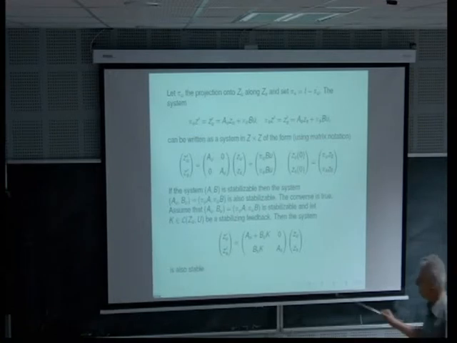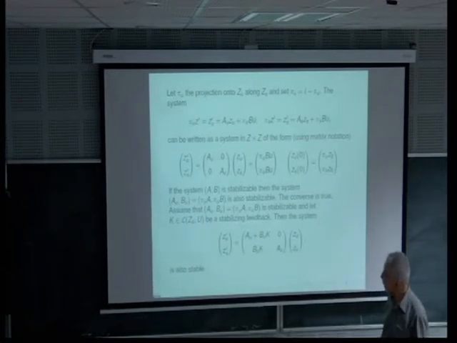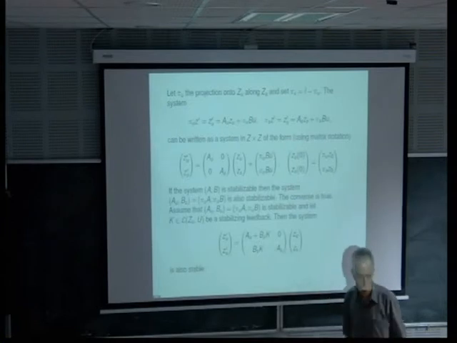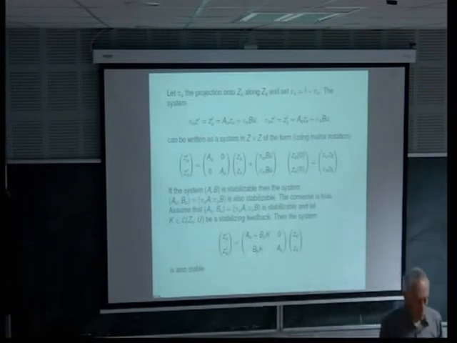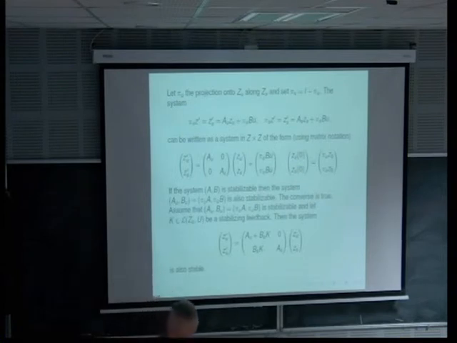Because you have something in triangular form here: if this matrix is stable, and if this matrix is stable too, you obtain a system which is stable. This is both obvious and a little bit tricky. I can explain.